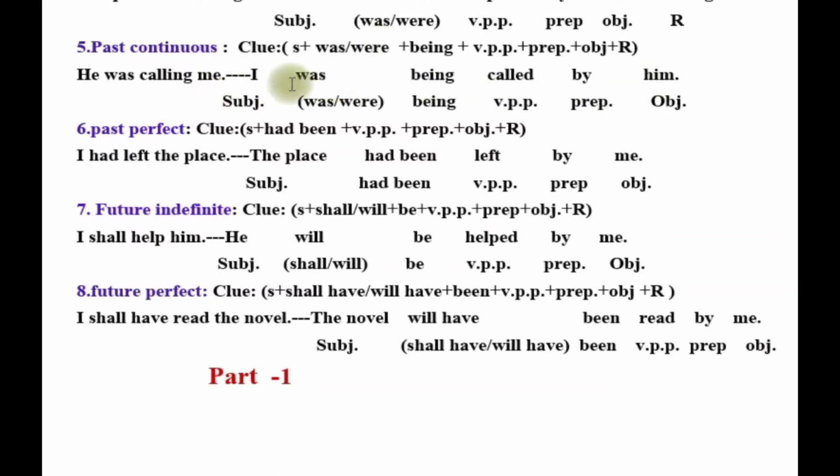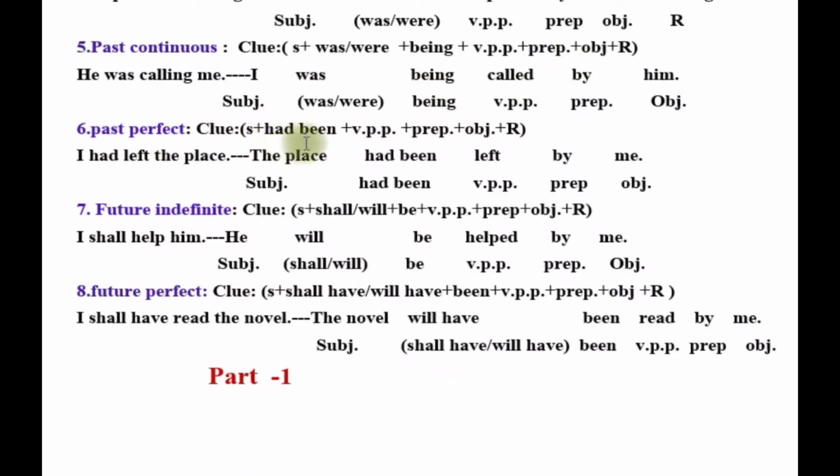Was will be placed here as the subject is singular, and being will be taken as it is continuous tense, and then the third form of the verb call is the main verb. Call, called, called is placed here. Then the object form of the subject he, the object form of he is him, and then a preposition is placed before the object, by, here. Next, past perfect.